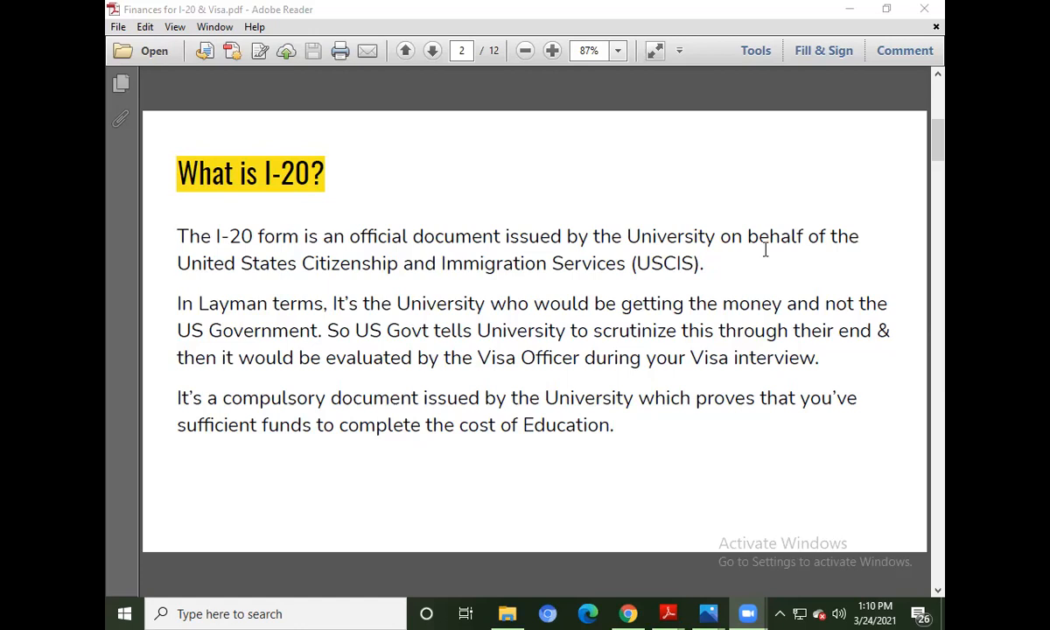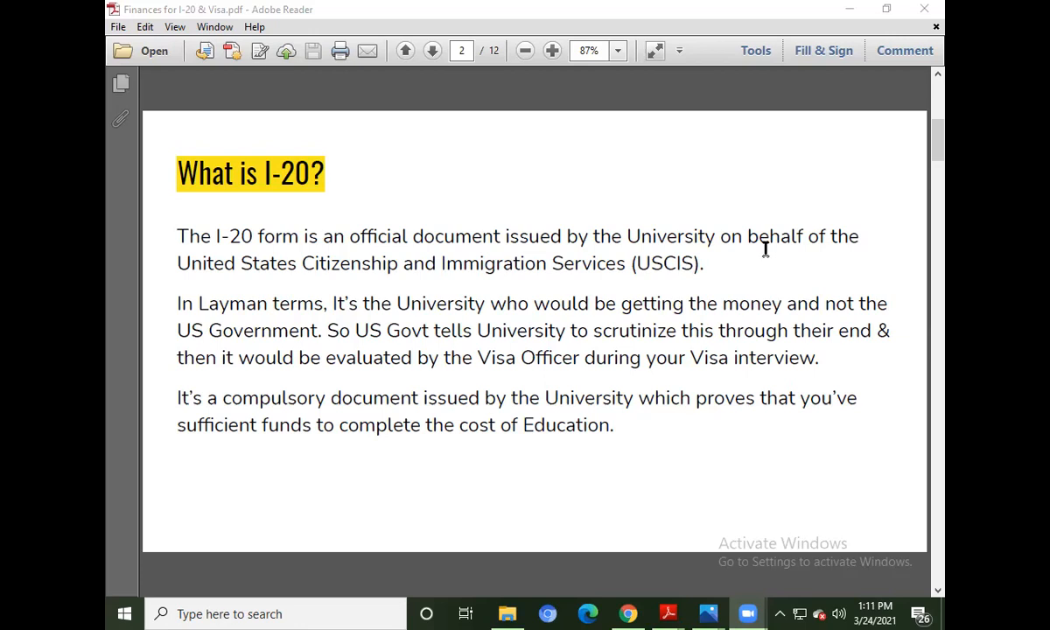So they will tell the university that you first scrutinize whether the student is capable to fulfill his cost of education or not, and then we will evaluate at our end in the form of visa interview. So the visa officer will be the representative of the US government. First, the university will be evaluating your finances, and then the visa officer will be intervening in that. So there is a double check on this. If the university is evaluating things and giving you the I-20, that means you have sufficient funds to complete your cost of education.